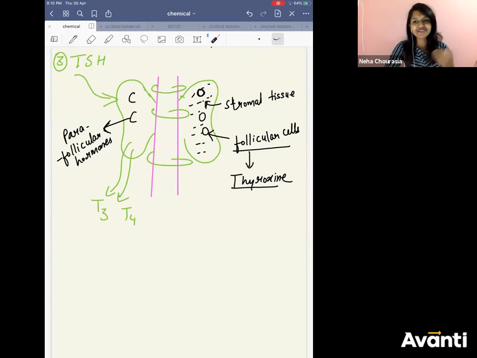Since it is present more in females, and females plan a lot, even the thyroid gland plans and makes thyroxine hormone and stores it. This is the only hormone which is stored in our gland. Other hormones are synthesized in the body only when required. But thyroxine is formed in our thyroid gland and stored in our thyroid gland, right?